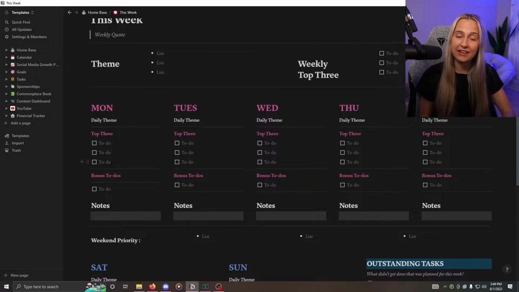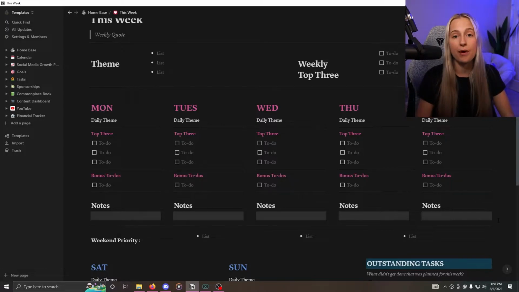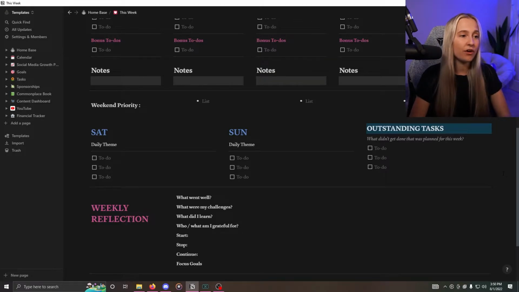Once I do that, I'm able to work on other tasks that I have maybe in the bonus to-dos. And then I also allow myself a note section. So for example, say I'm trying to batch produce 20-some TikToks that day and I only get to 18. I'll make a little note to myself the next day that I only got through 18, and I'll probably need to batch produce more TikToks later on in that week.